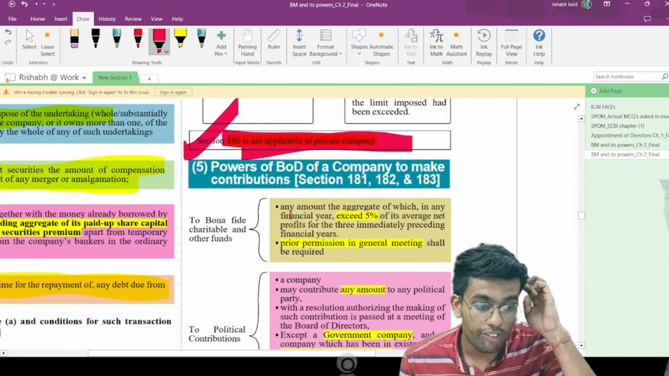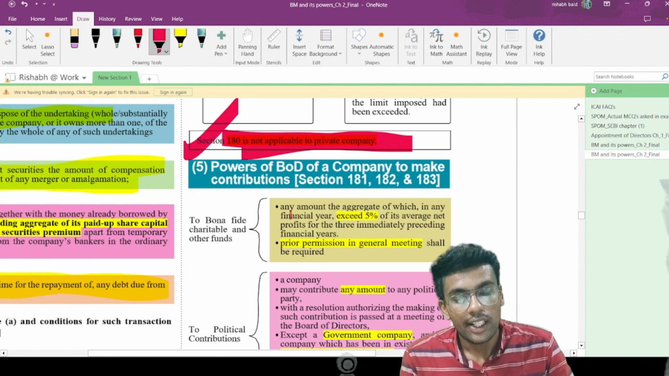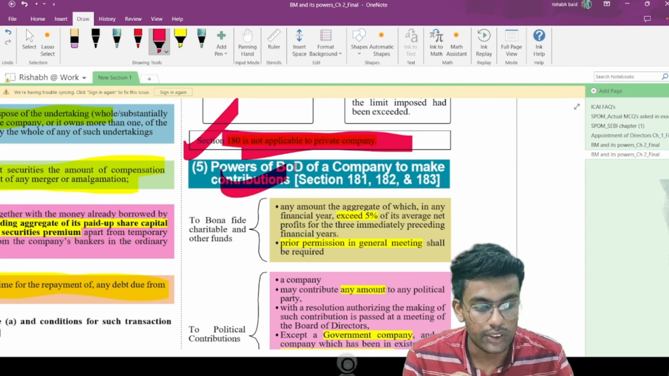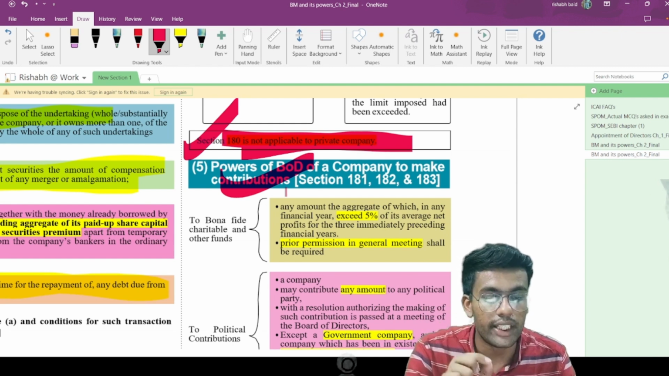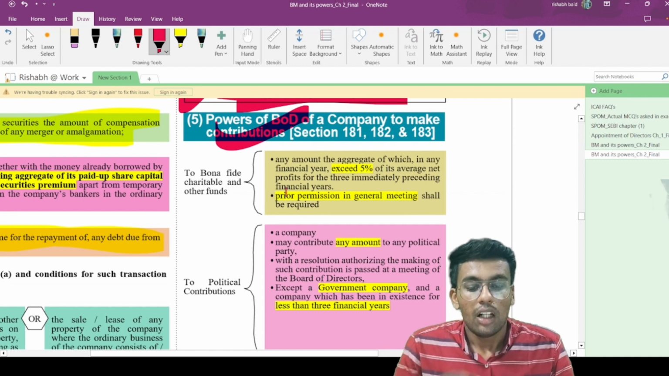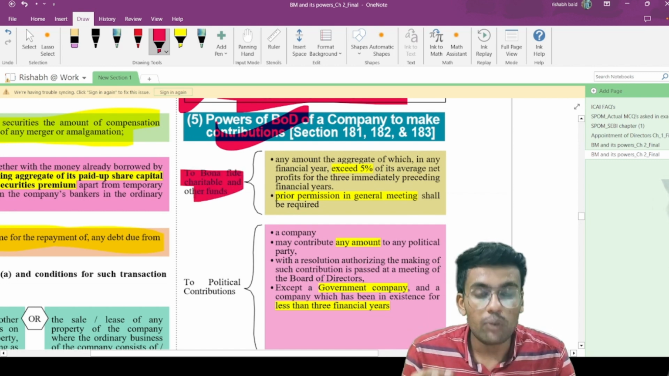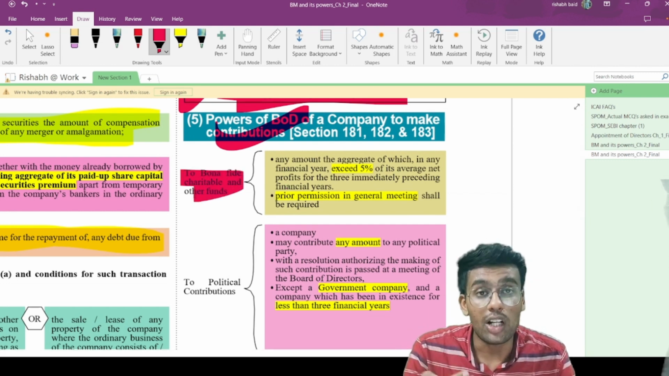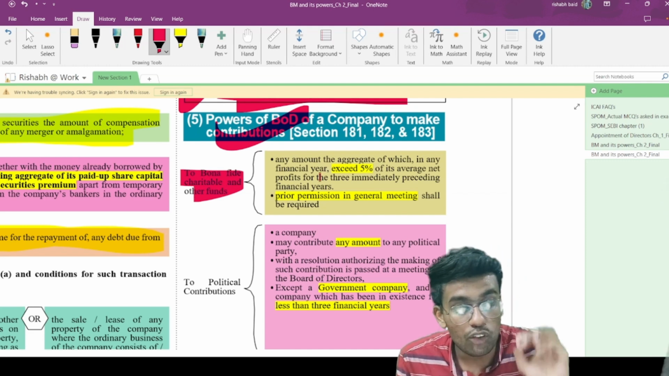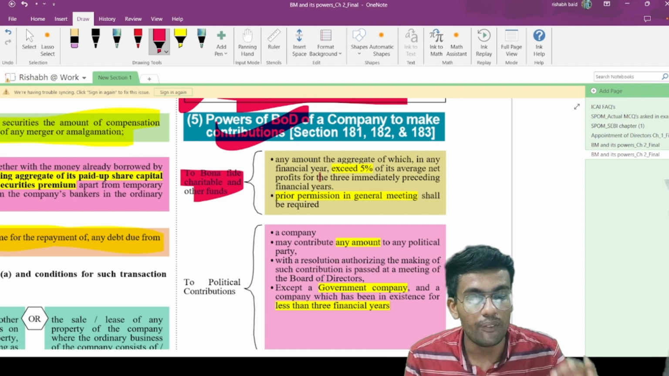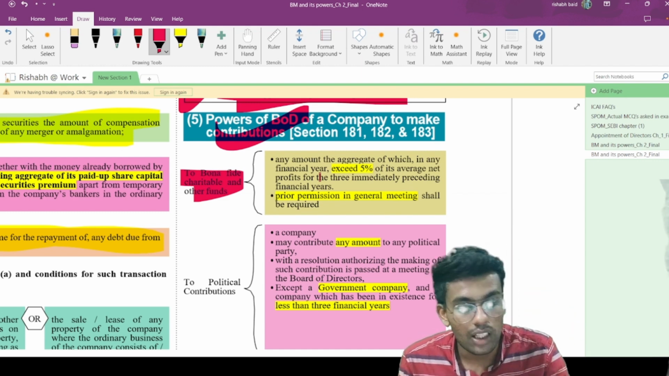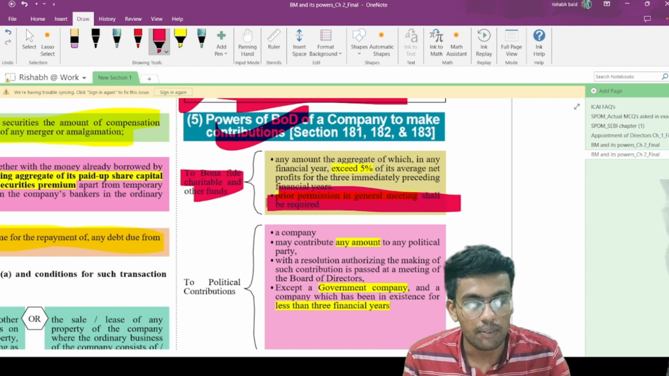Now, power of the board of a company to make contributions. Apart from this, I also got 2 MCQs from these particular provisions, sections 181, 182 and 183 of the Companies Act. Now, to a bona fide charitable fund: if you are going to make any kind of contribution to a charitable trust, and you are making a contribution in excess of 5% of the average net profit of the immediately 3 preceding financial years, then in that case you are required to pass a resolution in the general meeting.